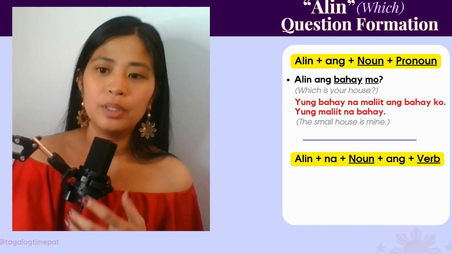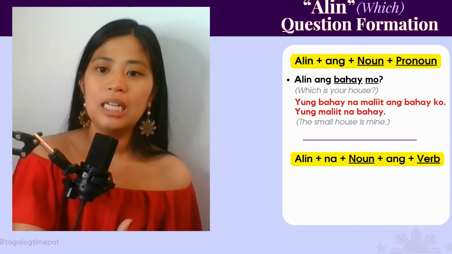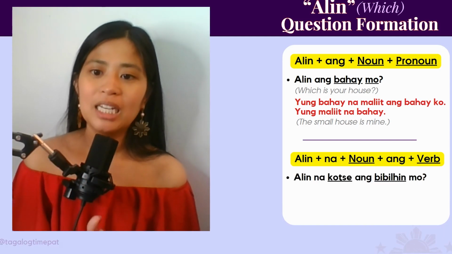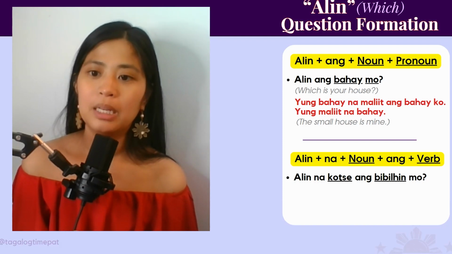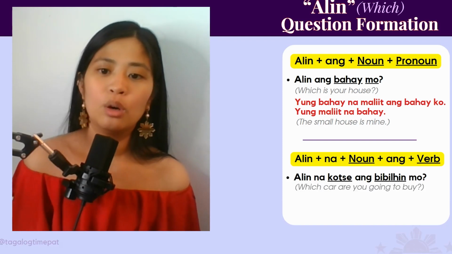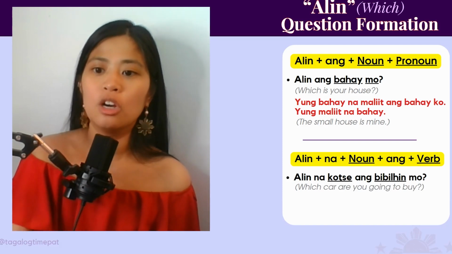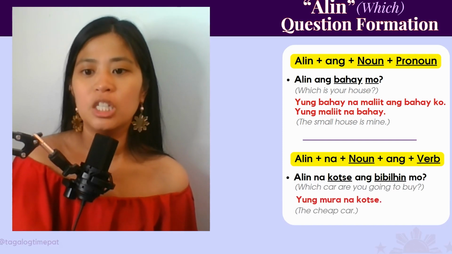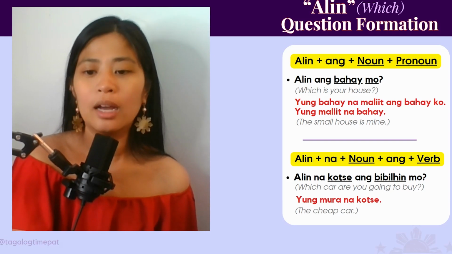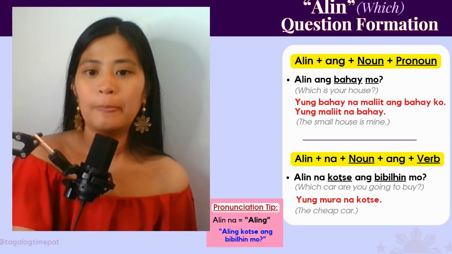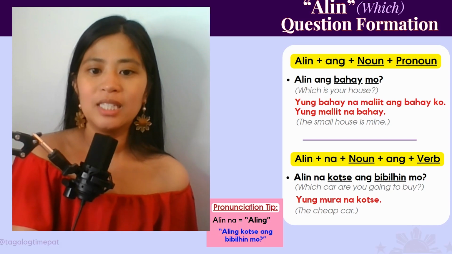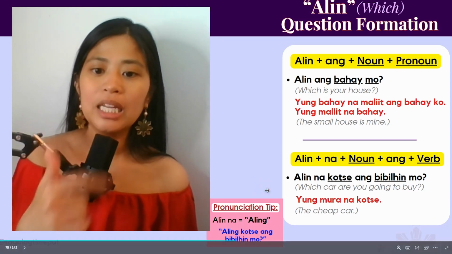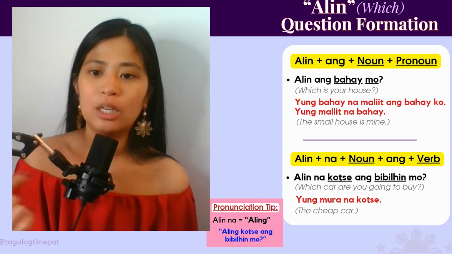And then another example now with verbs. Alin plus na plus noun plus ang plus a verb. So, alin na kotse ang bibilhin mo? Alin na kotse ang bibilhin mo means which car are you going to buy? Yung mura na kotse, the cheap car. I think we already saw this. Anytime you see alin na, it's aling. So aling kotse ang bibilhin mo. Aling kotse.